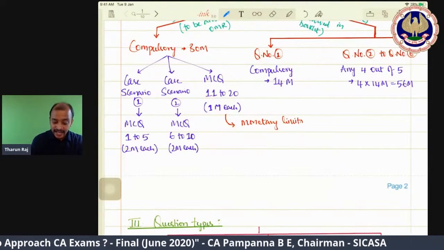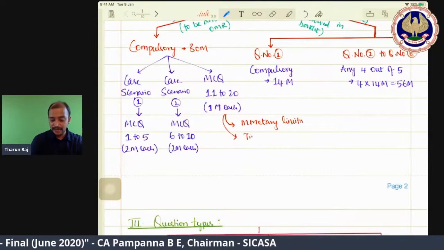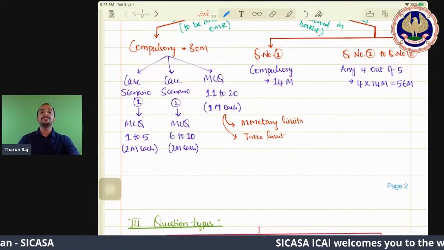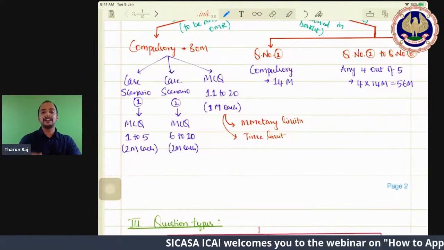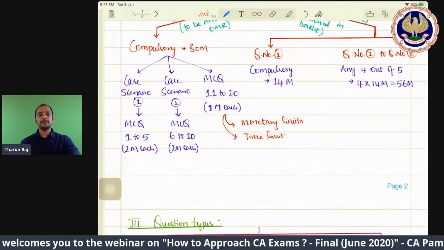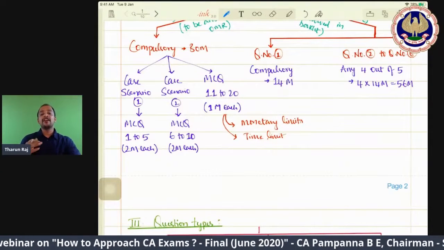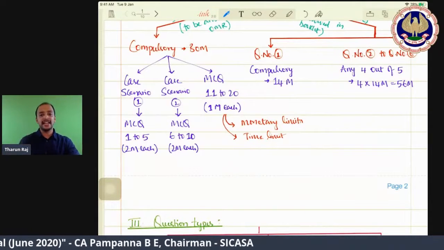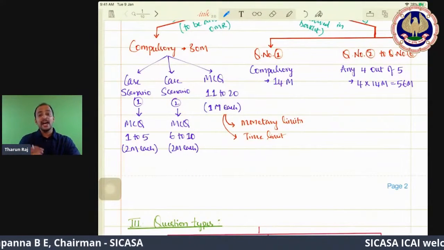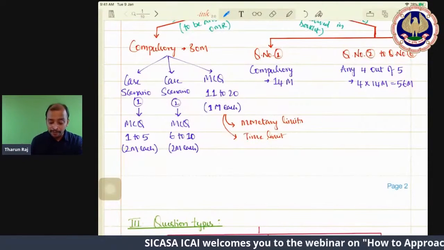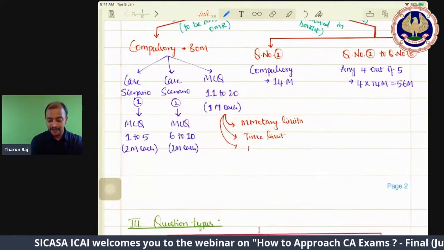And then time limits. That is, what is the time limit within which an appeal should be filed? So we have a time limit, and that particular time limit you need to remember. And same way, if I want to take ITC on closing stock in terms of 18(1)(a), 18 subsection 1 clause A, I need to take ITC. For that, I need to file 1 form. So even form numbers you need to remember.